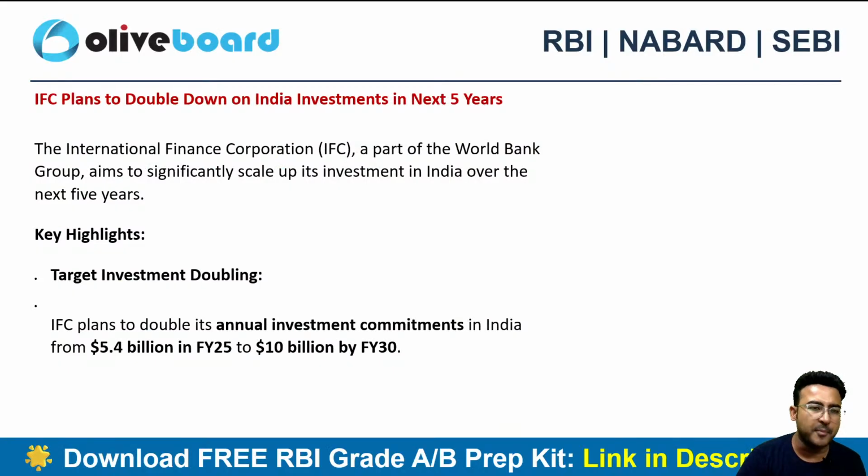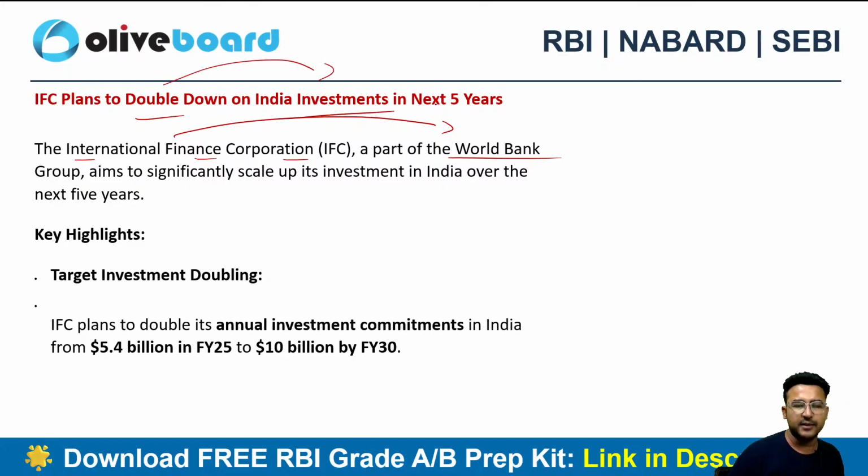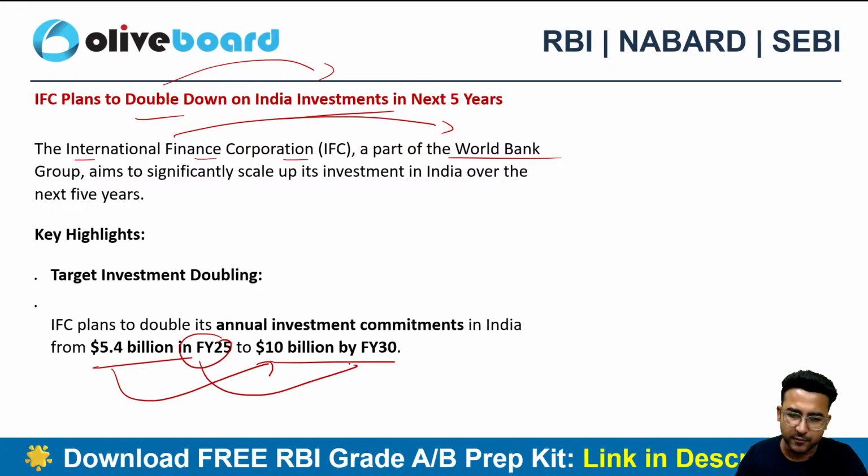Next is related to your Economic Times. So there were some articles, let's just have a brief discussion on the articles. Won't be going into too much detail of these articles. IFC, International Finance Corporation, which is a part of World Bank Group, plans to double down on the Indian investment, right? So they are planning to double down the Indian investment in the next 5 years. So their current investment is almost around 5 billion. Now they will make it 10 billion by financial year 2030, right. So 2025 to 2030 obviously these are 5 years, right. So they will be making the investment up to $10 billion as of now.